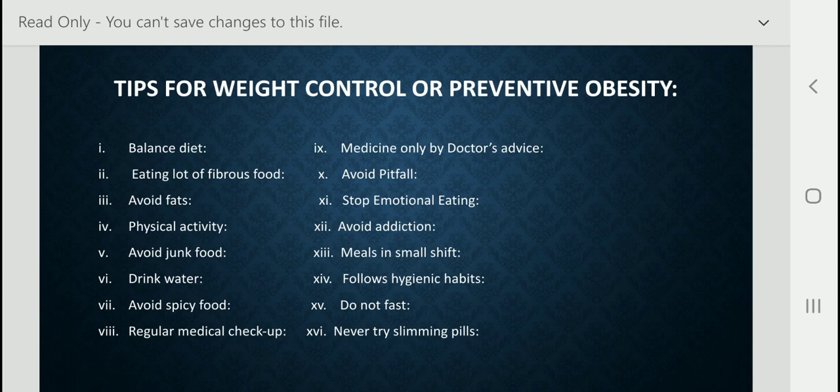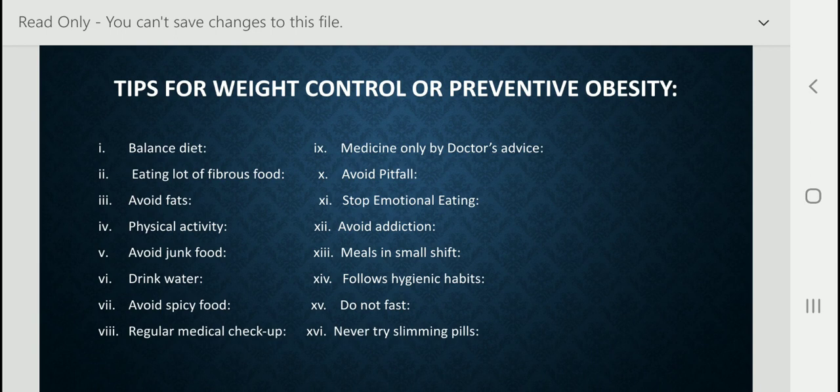An obese person should regularly perform physical activity and avoid a sedentary lifestyle. In this way, we can control our weight. Physical activity is very necessary for our internal organs. Internal organs also work better through physical activity, and we can control our weight as well. So I think you have understood about physical activity now.